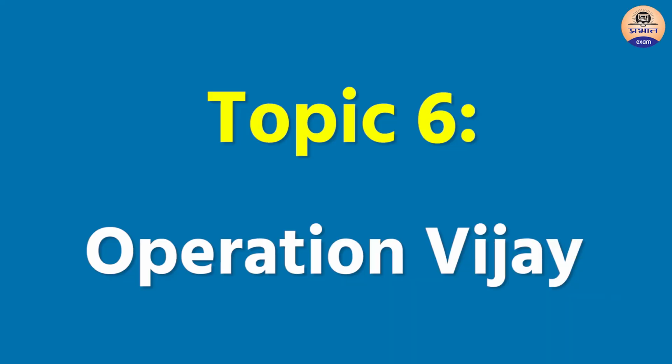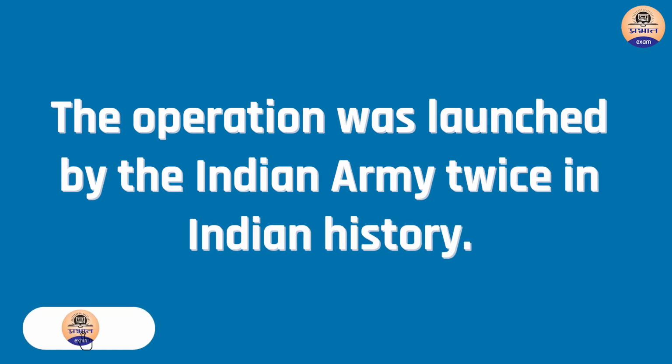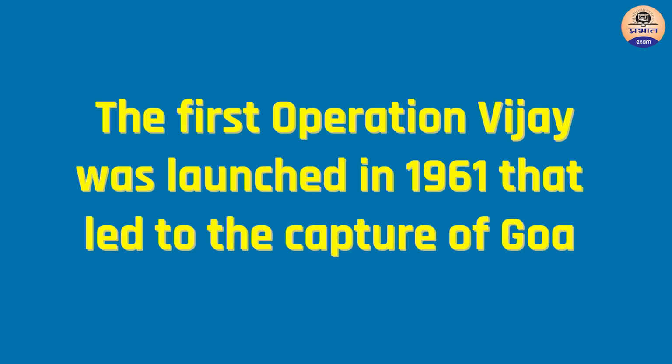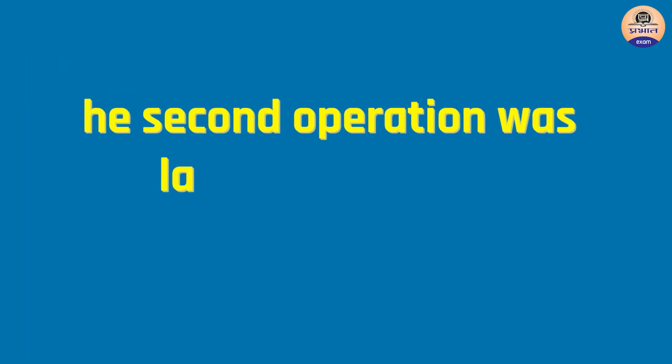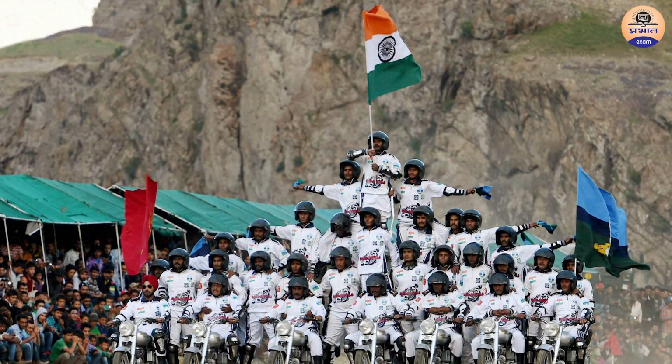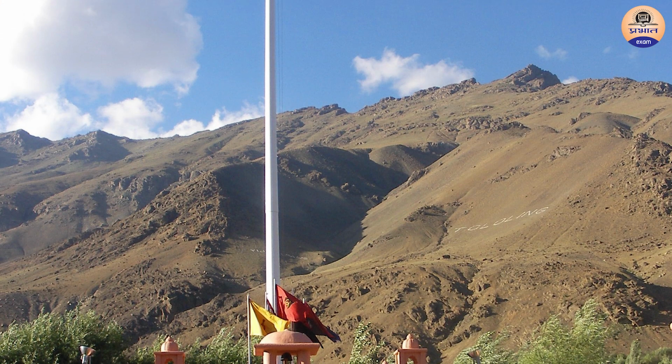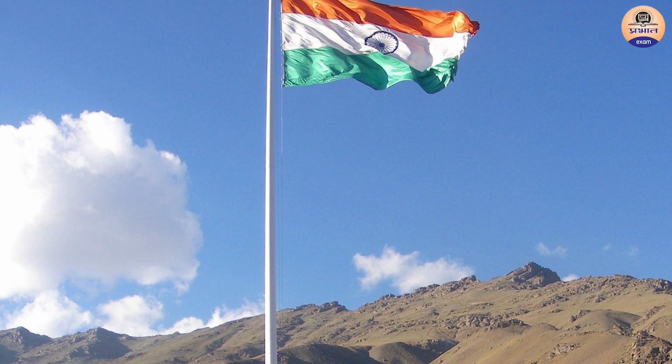Topic 6. Operation Vijay. The operation was launched by the Indian Army twice in Indian history. The first Operation Vijay was launched in 1961 that led to the capture of Goa, Anjediva and Daman and Diu. The second operation was launched in 1999. Both the operations were a huge success. However, the Kargil Vijay Diwas is marked on the culmination of the Kargil War.